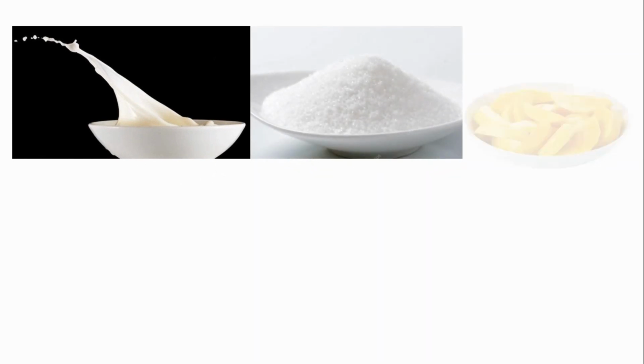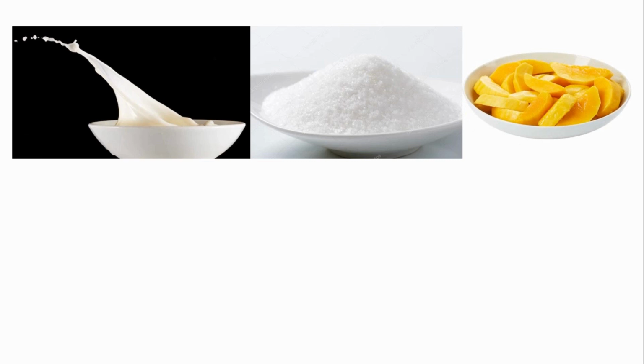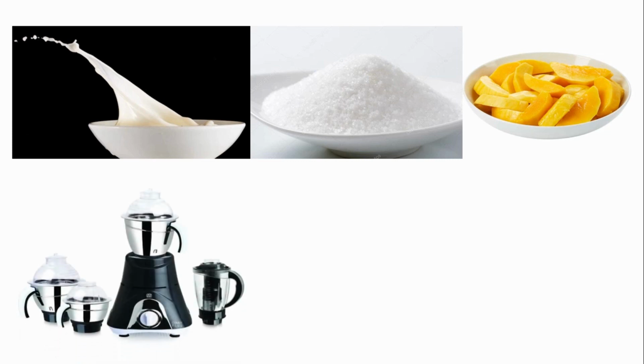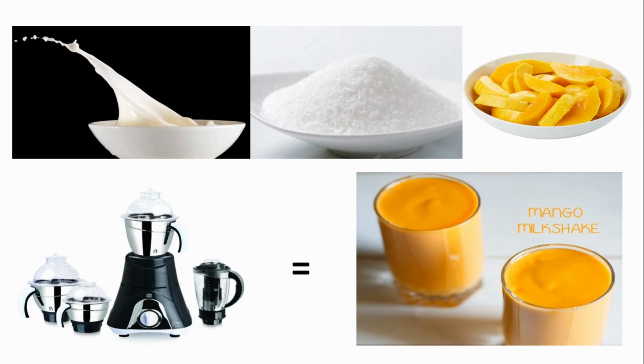Let's take an example for ease of understanding. Suppose we have a bowl of milk, a bowl of sugar, and another bowl of slices of mangoes. All these bowls have three different things with different energy and different shapes. When we put them in a grinder, it will grind them up and we will have a new thing which has the same shape and the same energy, no matter how much you put into the bowls.